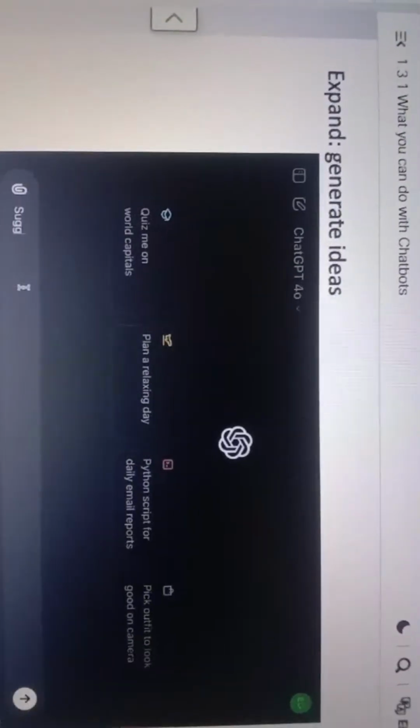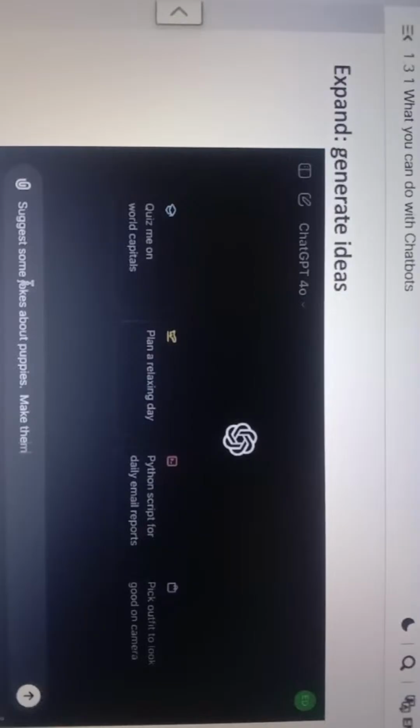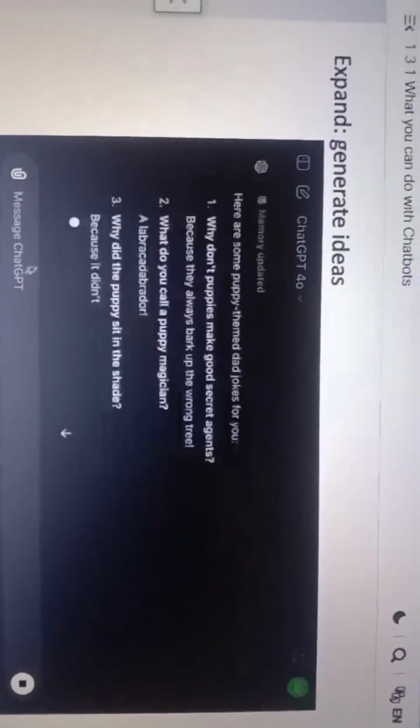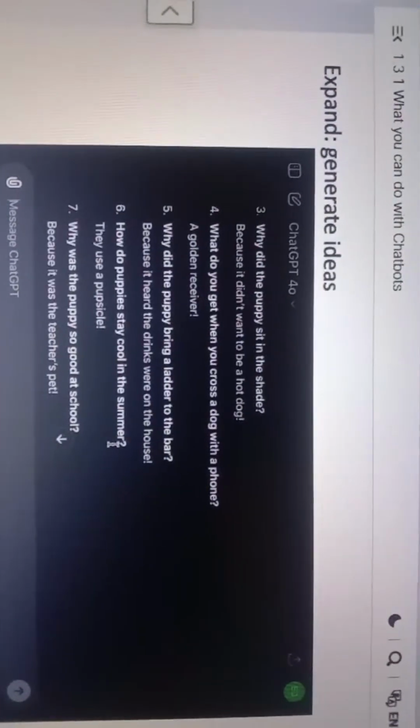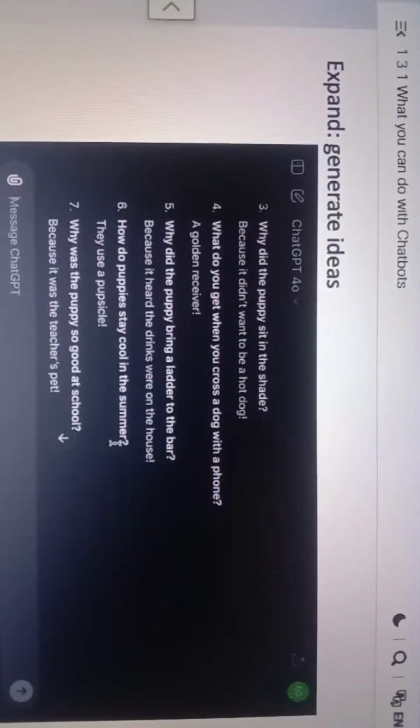And here's an example of generating ideas. I'll ask it to suggest some jokes about puppies. And I thought this was pretty good. Why was the puppy so good at school? Because it was the teacher's pet.